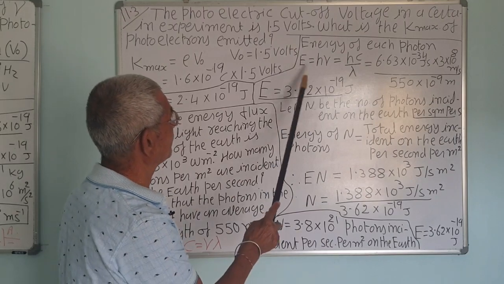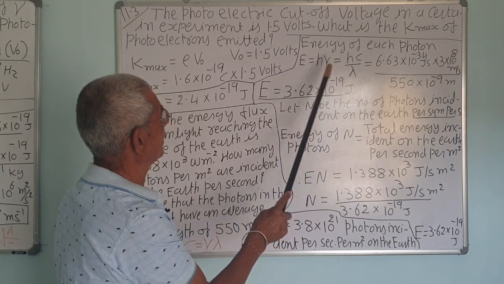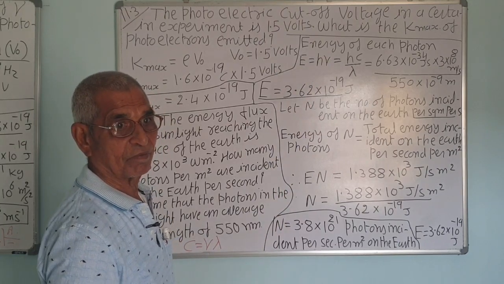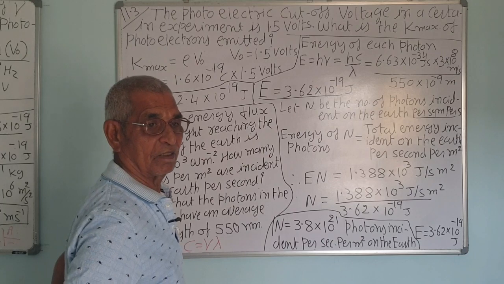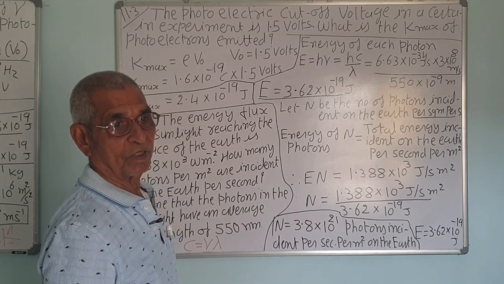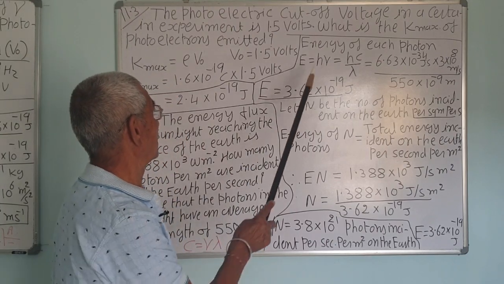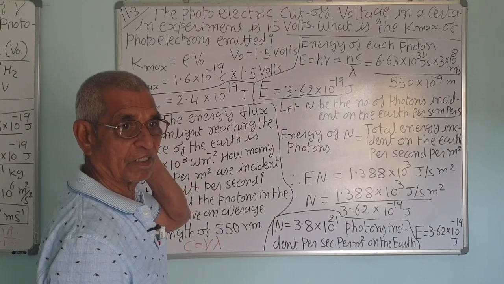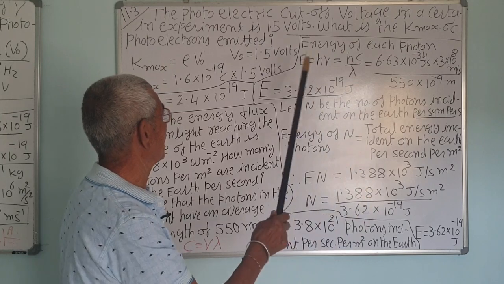If wavelength is less, energy will be more. Energy is inversely proportional to lambda, and it is directly proportional to frequency. More is the frequency, like X-ray has more frequency than red light, so X-ray is more energetic, and gamma ray has more frequency than X-ray, so gamma ray is more energetic than even X-ray.